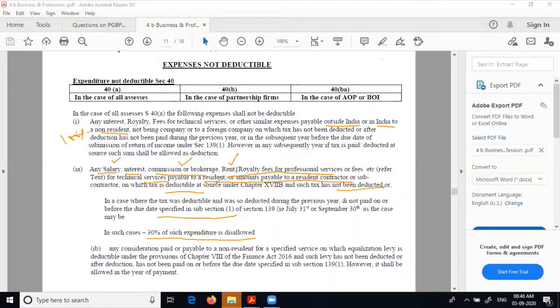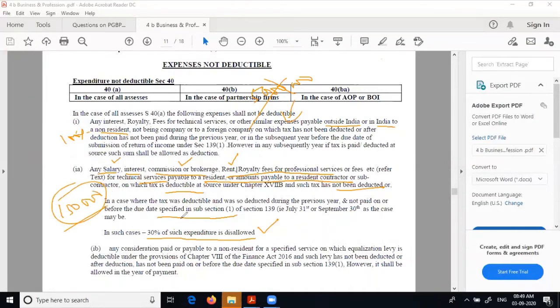Paid to a resident, you and me. There it's a non-resident payment. Here it's you and me. Therefore, in that case, again, if it is not paid before the due date of filing the return, then 30% of the amount will be disallowed, not the entire amount. For example, here we said 5 lakhs was the amount. In the first case, that entire amount will be disallowed. Here it will not be, only 1 lakh 50 thousand will be disallowed.